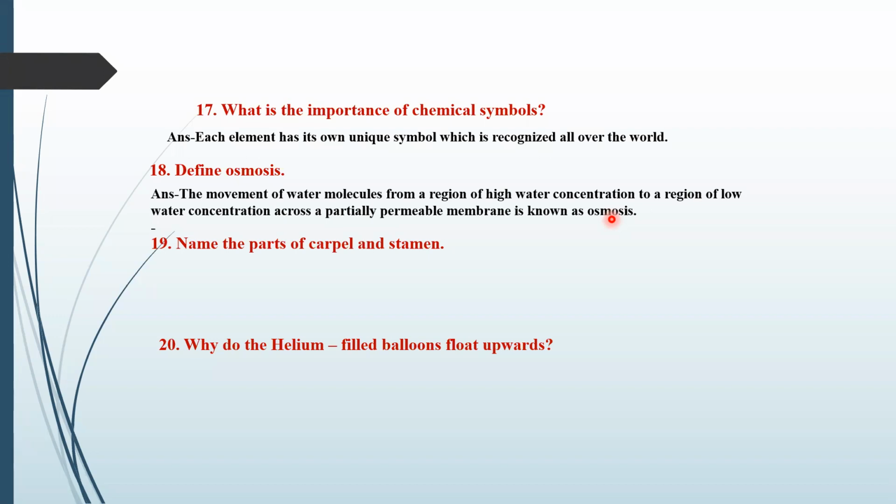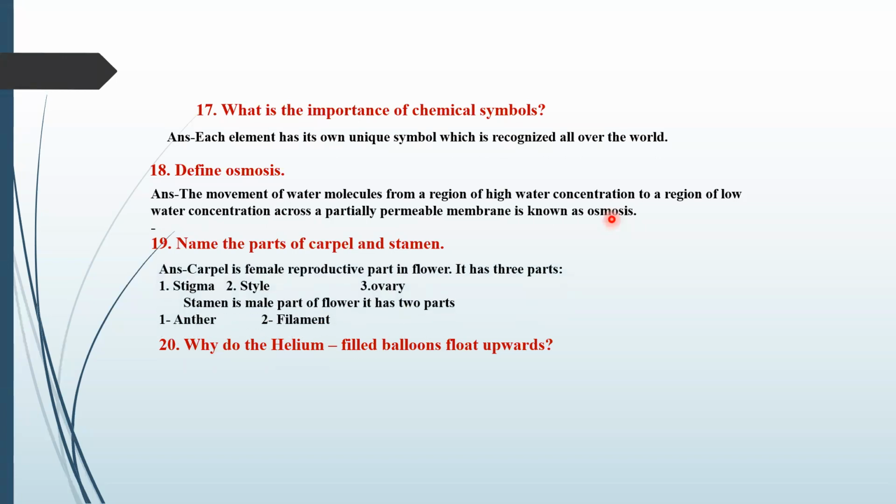Okay, name the parts of the carpel and stamens. The parts of the carpel are stigma, ovary, ovules, and style, and the stamen has filament and anther. Very good.